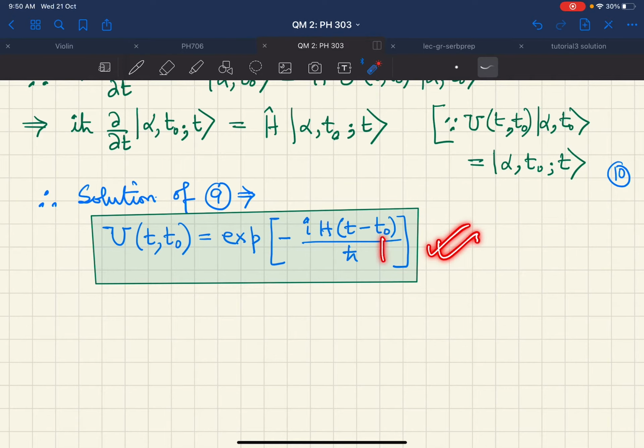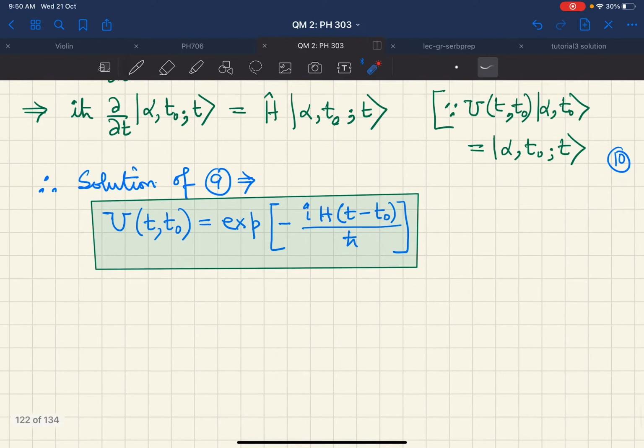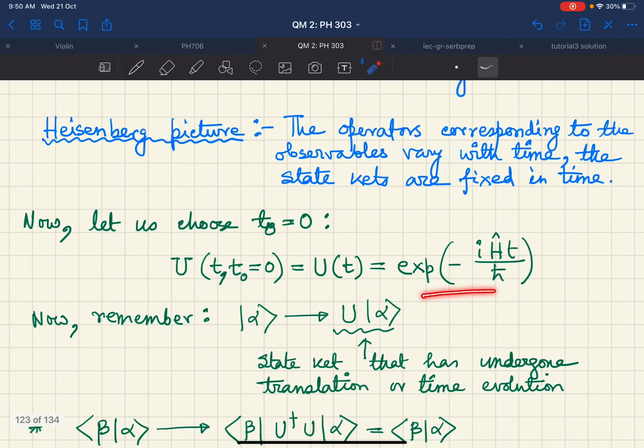Now remember, what did this U do? This U operator acting on |α⟩ tells you how the state ket is changing, or you can think of it as a translation in time also, whatever.